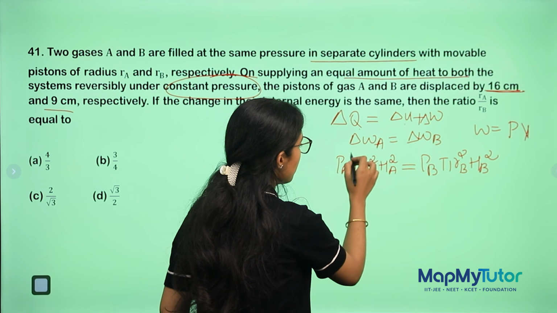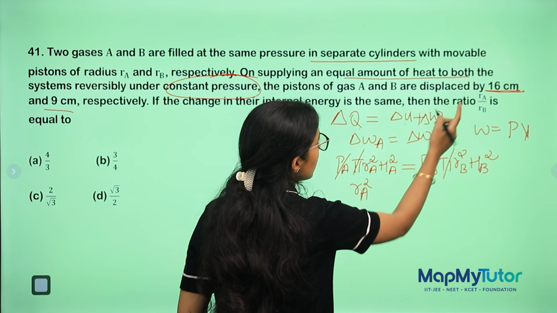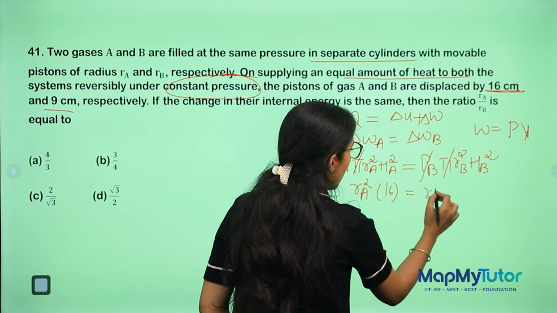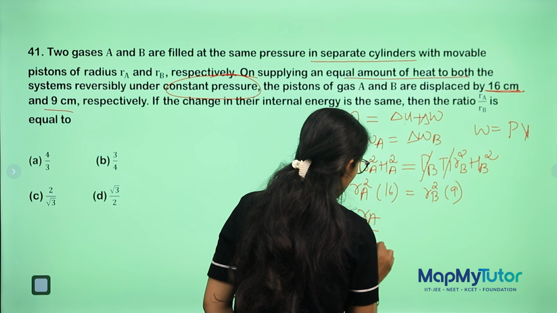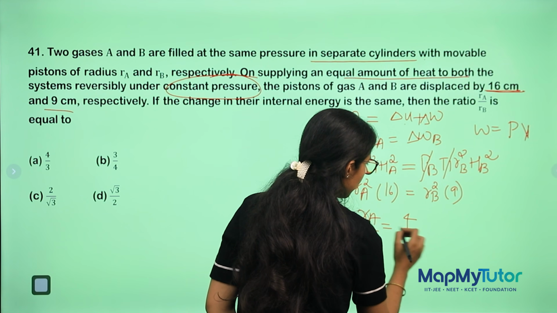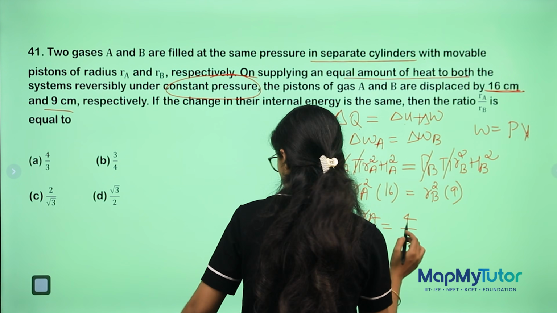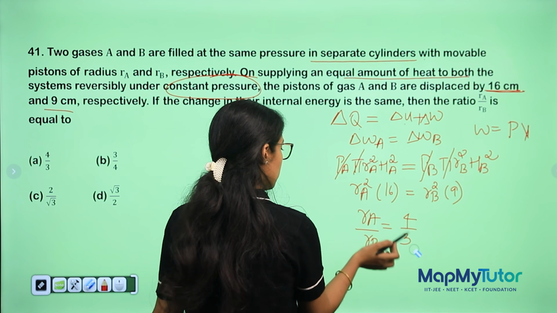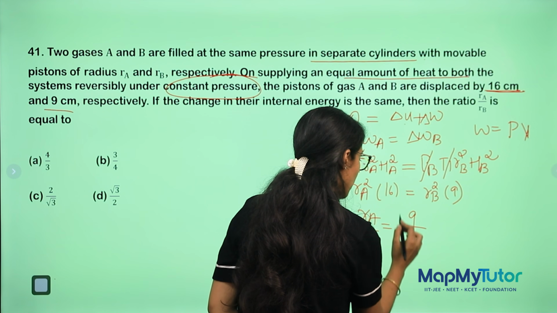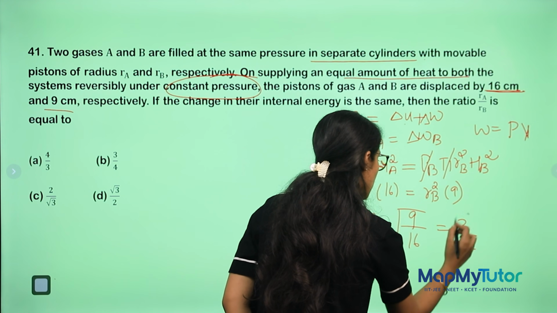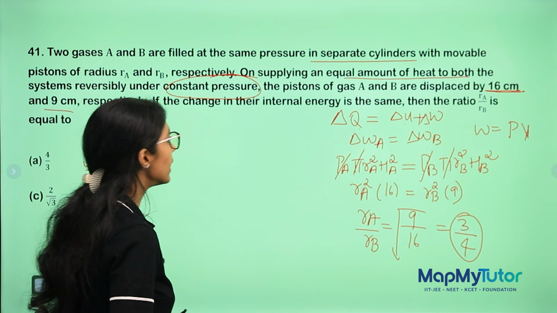Cancel. As it is constant pressure, P will get cancelled, pi will get cancelled. RA square is what I need to find, and it moves with 16. And RB square is 9. So RA by RB will be 4 by 3 or 3 by 4. So it will be 9 by 16 root, which will be 3 by 4. Which option? That option is the correct answer.